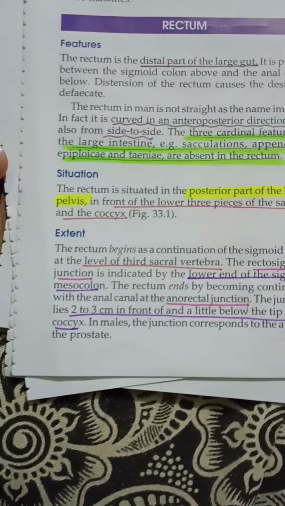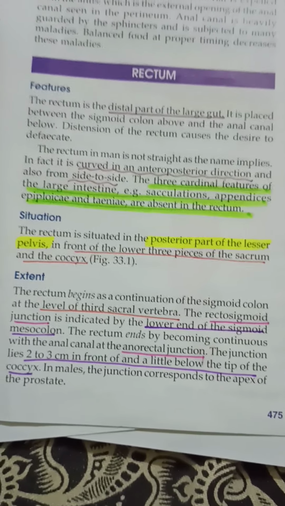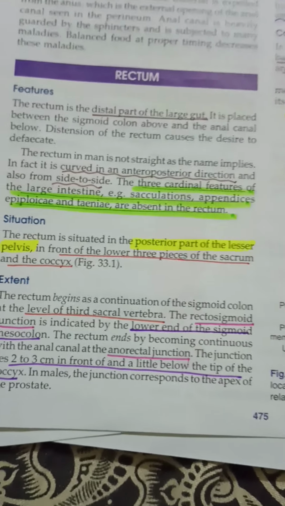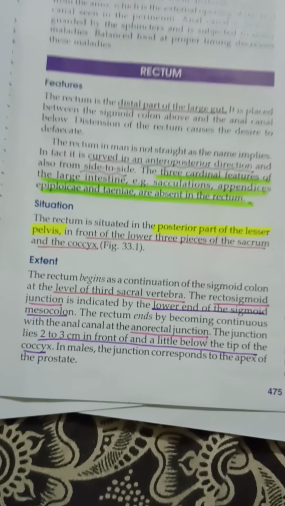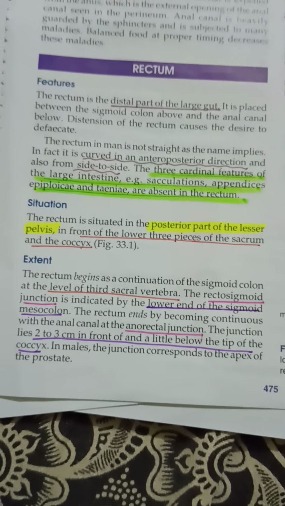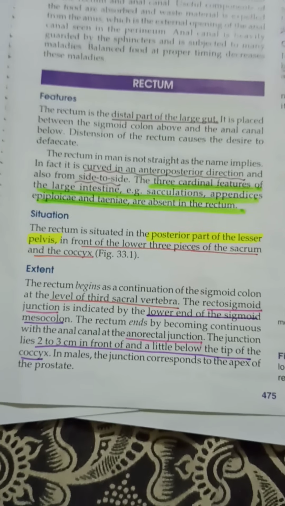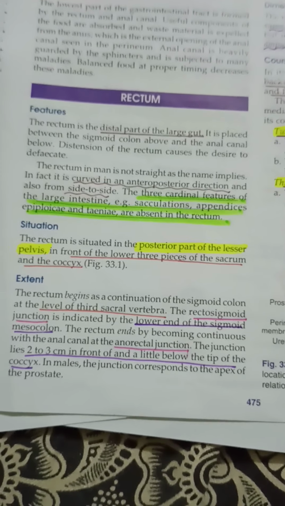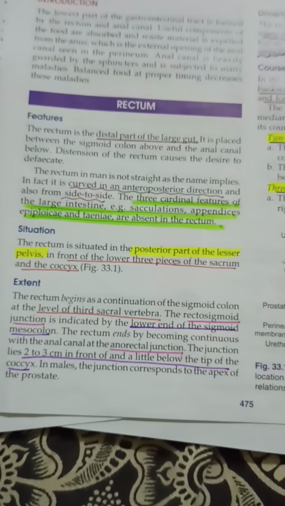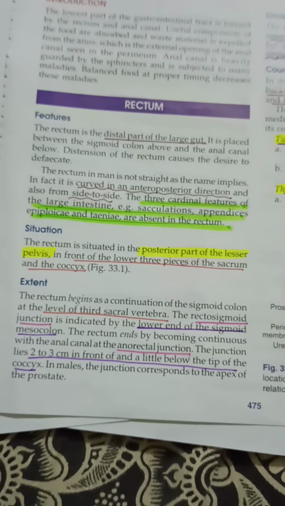So we are now seeing the extent of rectum. A rectum begins as a continuation of sigmoid colon at the level of the third sacral vertebra. It lies between the rectosigmoid junction and the anorectal junction. The rectosigmoid junction is indicated by the lower end of the sigmoid mesocolon. The rectum ends by becoming continuous with the anal canal at the anorectal junction, which is 2 to 3 centimeters in front of the tip of the coccyx. Also, in males, the junction corresponds to the apex of prostate.